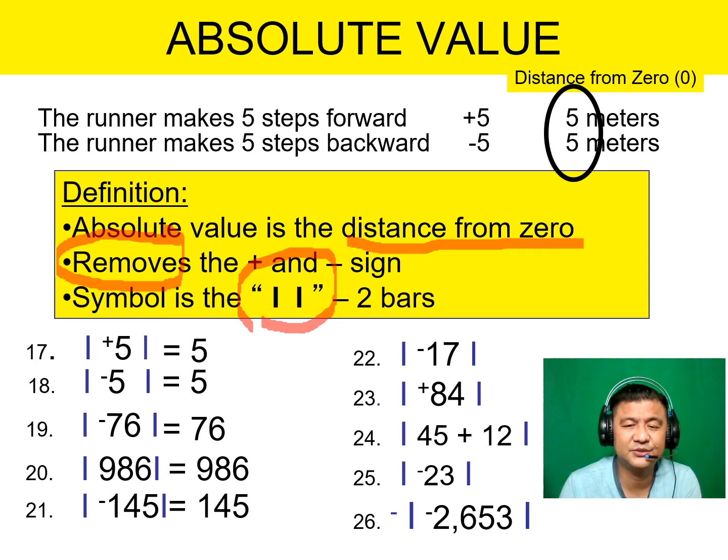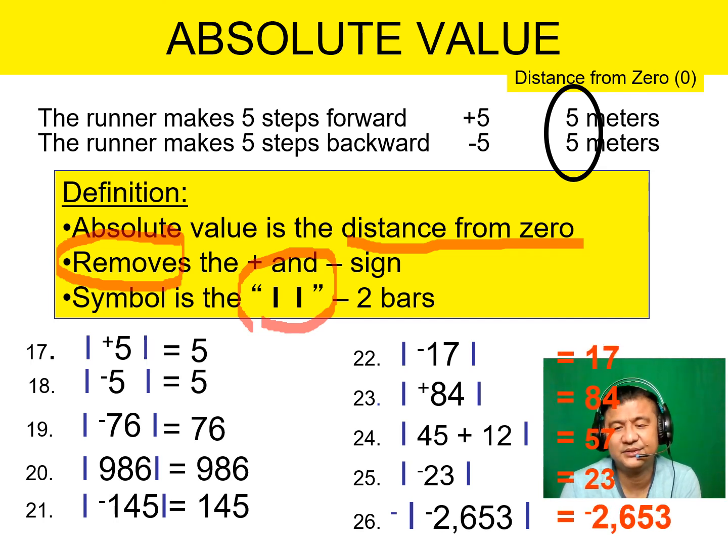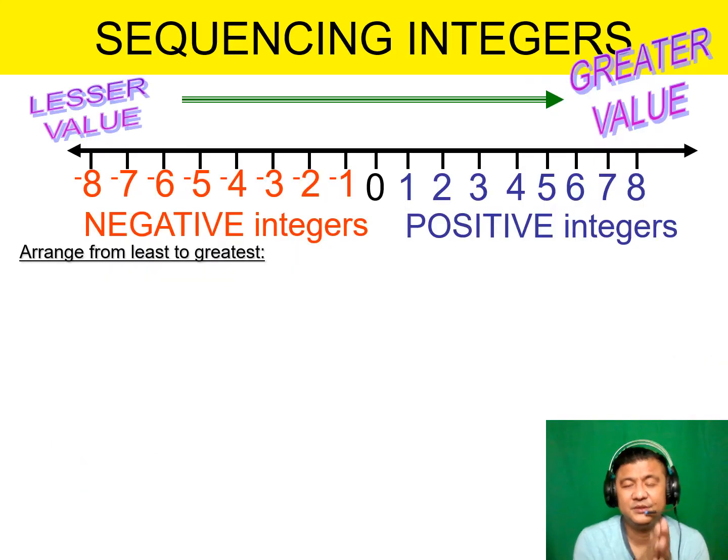How about this? Try this. Answer it. Pause. Okay, here are the answers. Did you get it right? Good job. Now, since we already know absolute value, fine. We will now sequence integers.